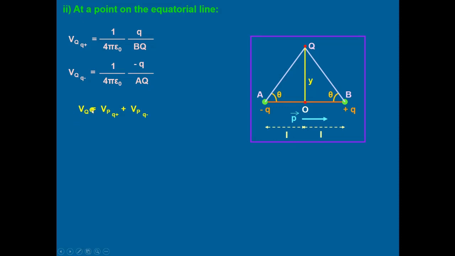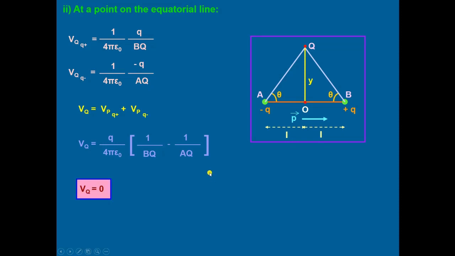Potential VQ because of the dipole will be equal to VQ positive plus VQ negative. Then after substituting the values, VQ will be equal to Q upon 4 pi epsilon naught, taken common from both equations, multiplied by 1 upon BQ minus 1 upon AQ.